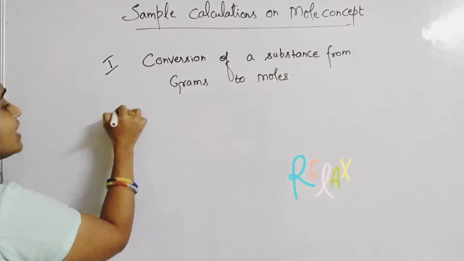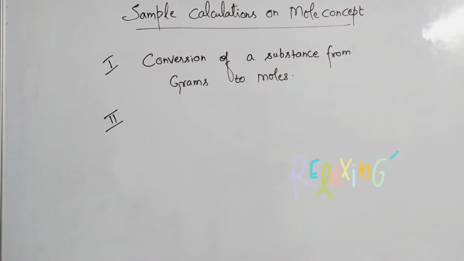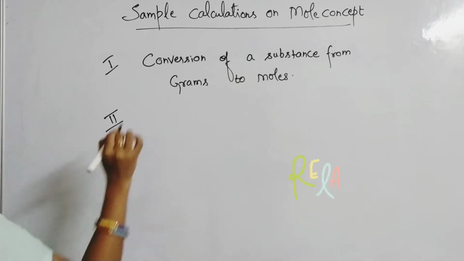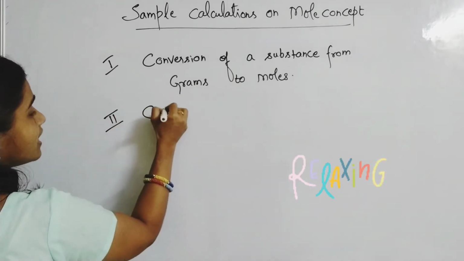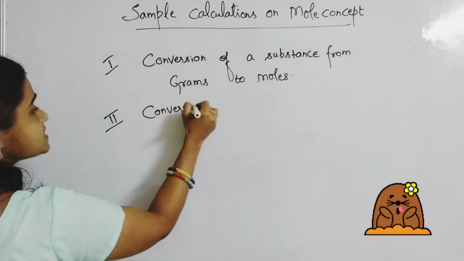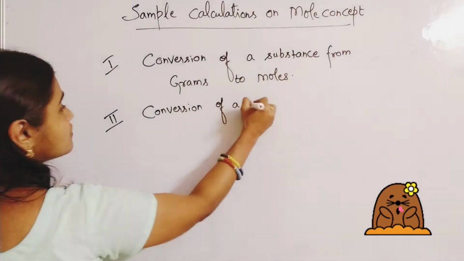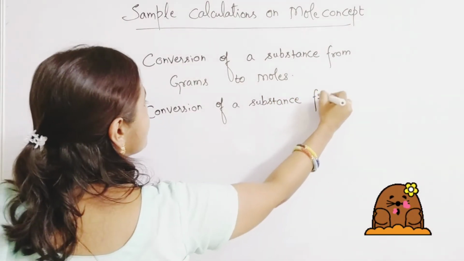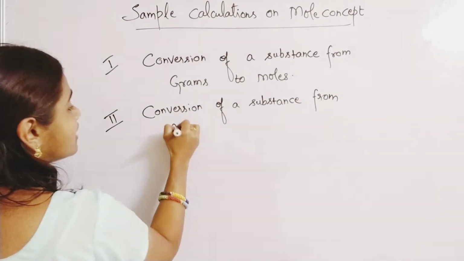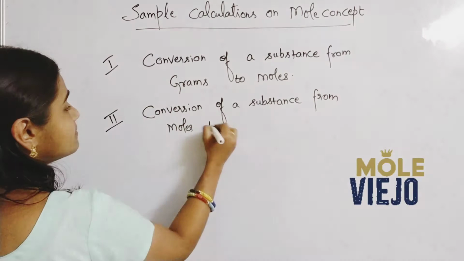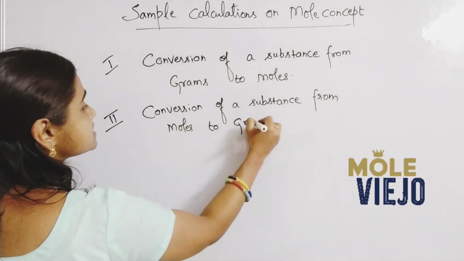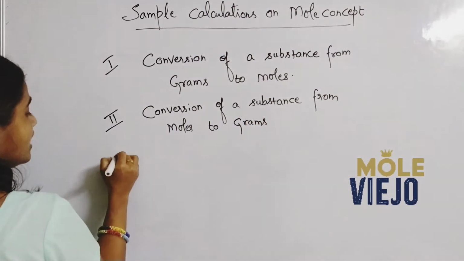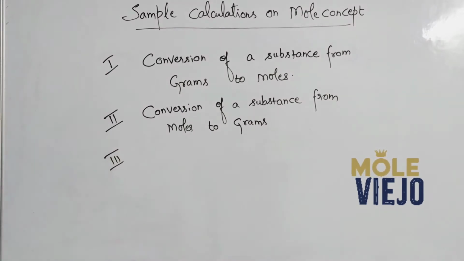And the second type of conversion you will see in mole concept is the conversion of a substance from moles to grams. This is the second type of conversion. And the third type of conversion is the conversion of a substance from moles to particles.